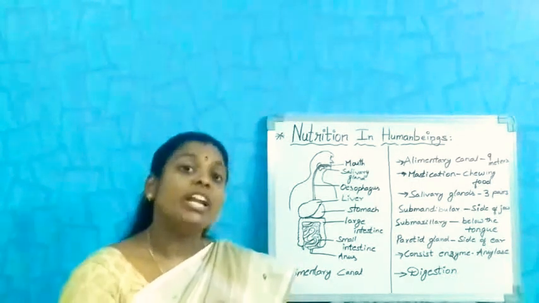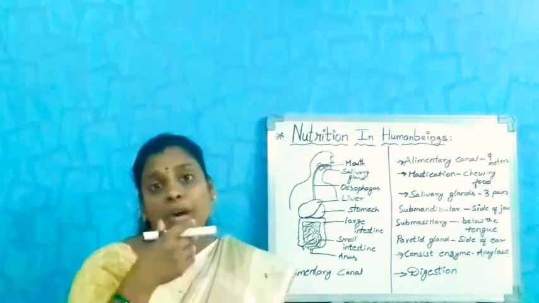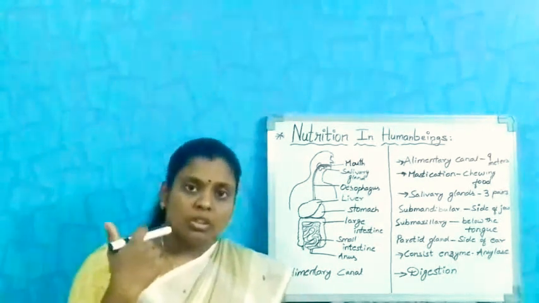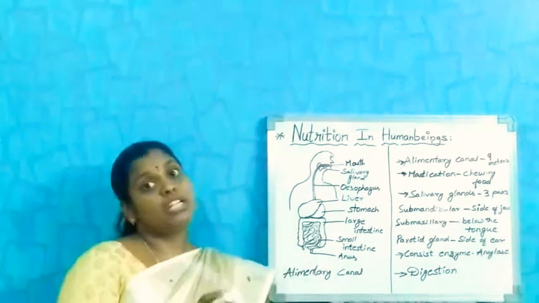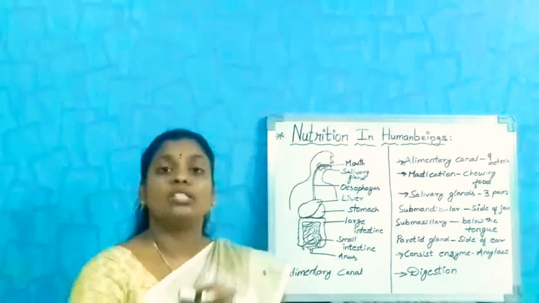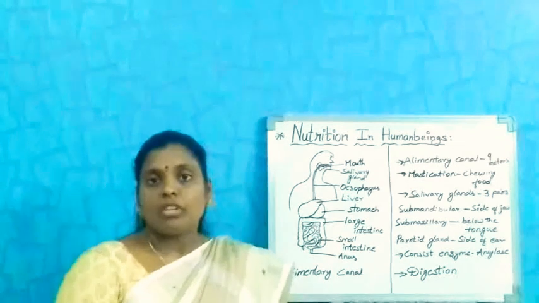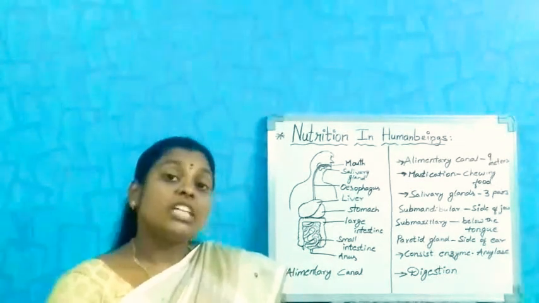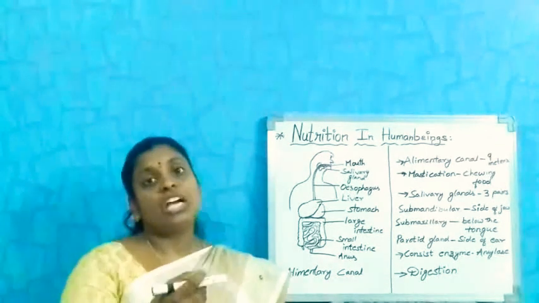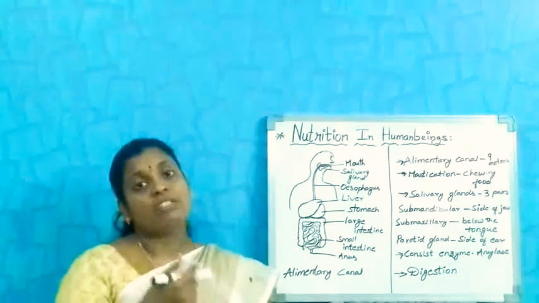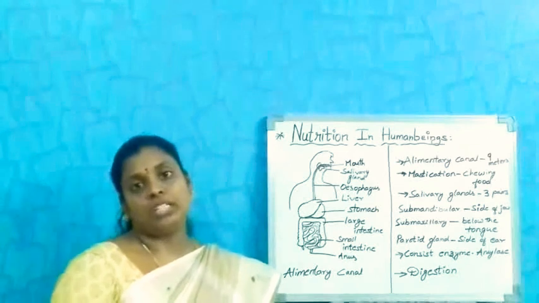We eat a variety of things that must be passed from our mouth through the alimentary canal and must be converted into simpler ones and utilized by our body. So it takes a series of steps. Whatever food we are eating, when we keep that food in our mouth, it must be cut and crushed properly.